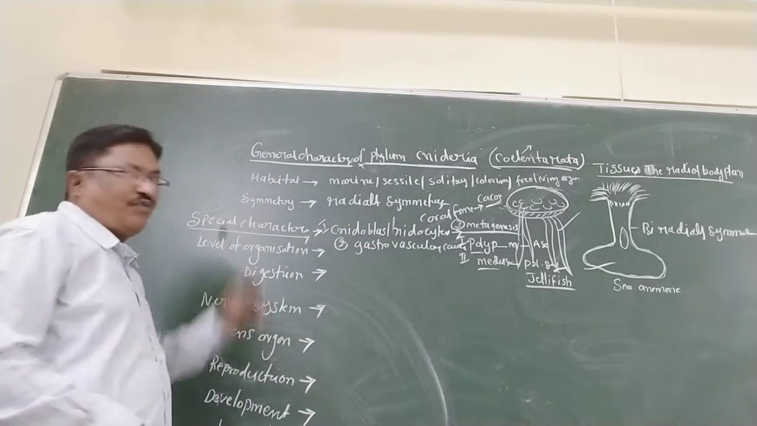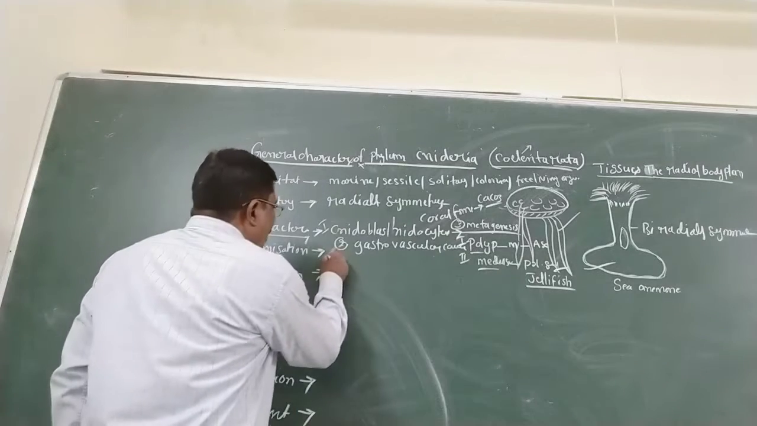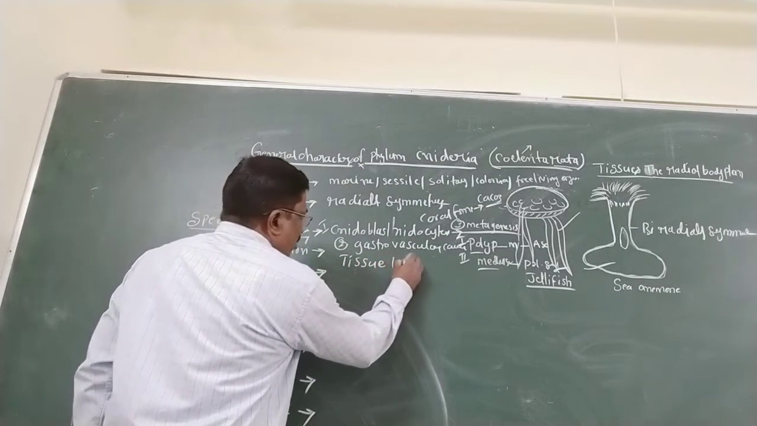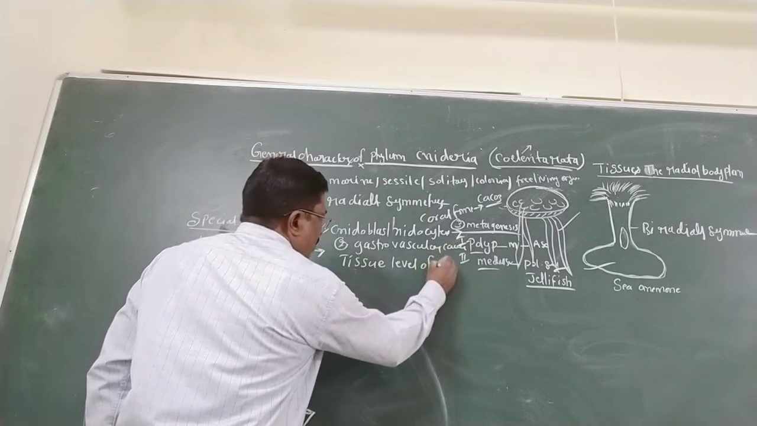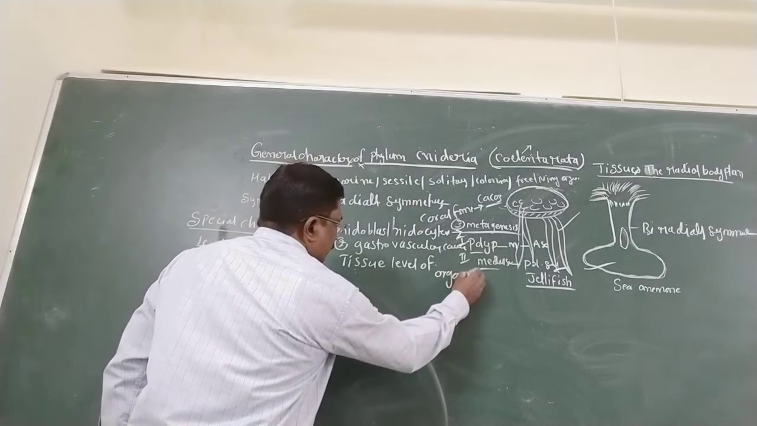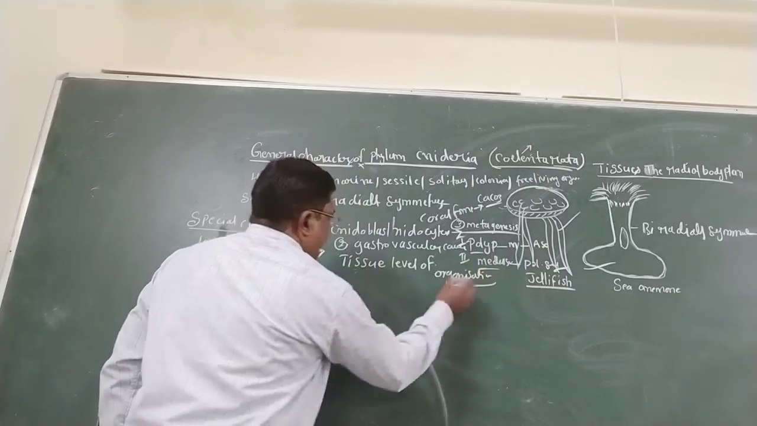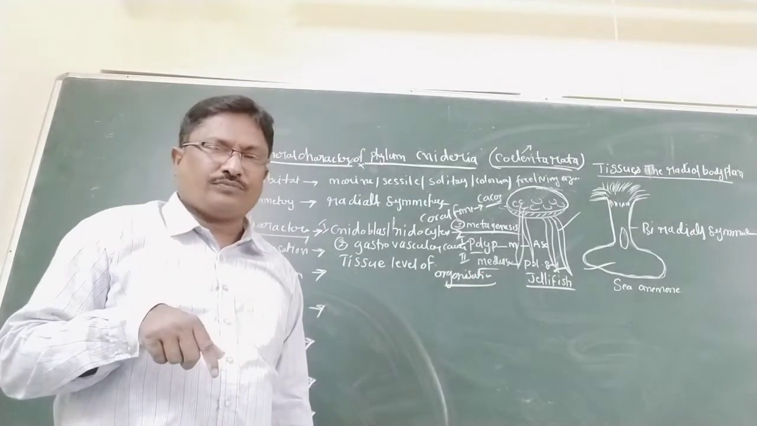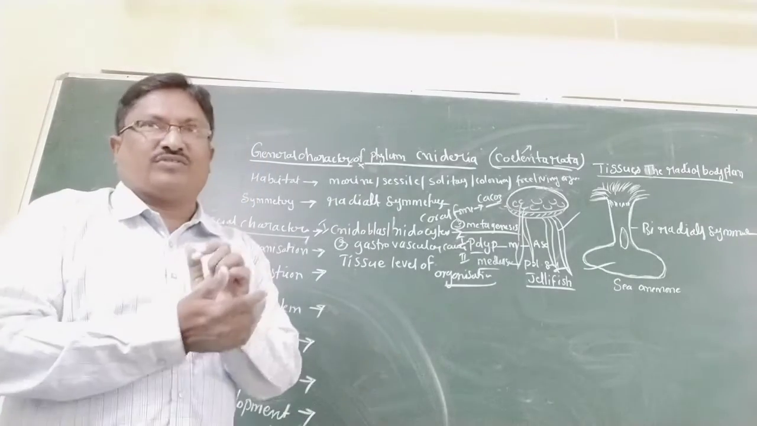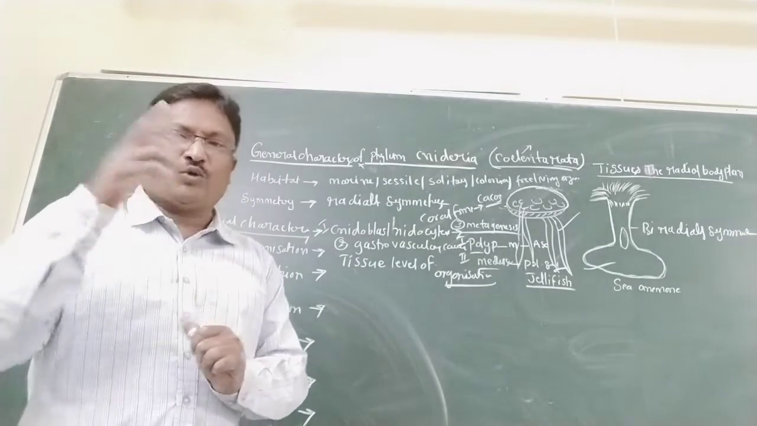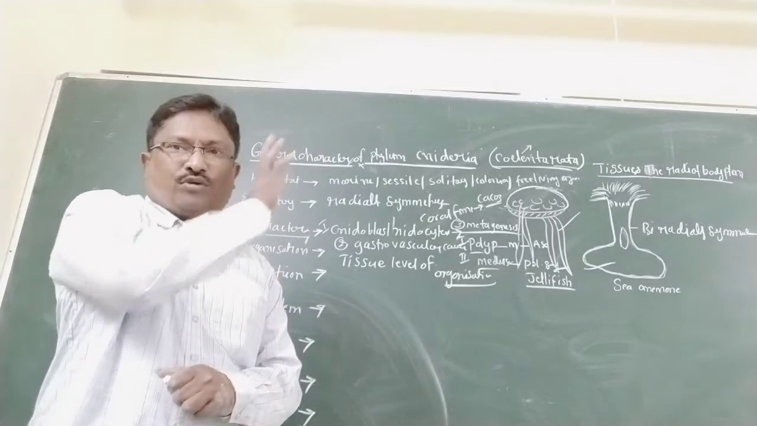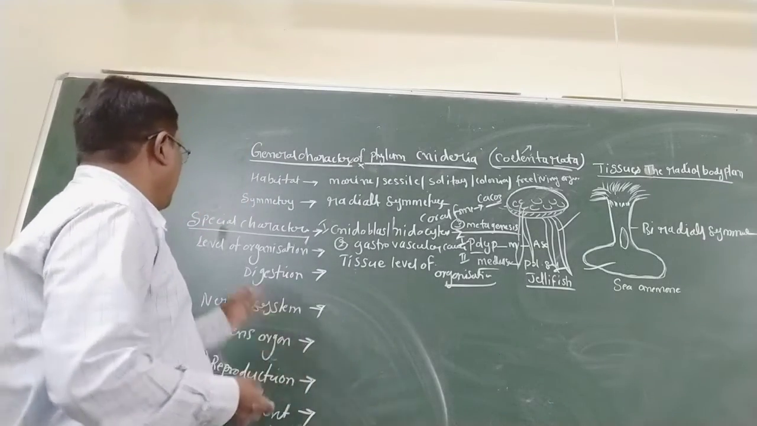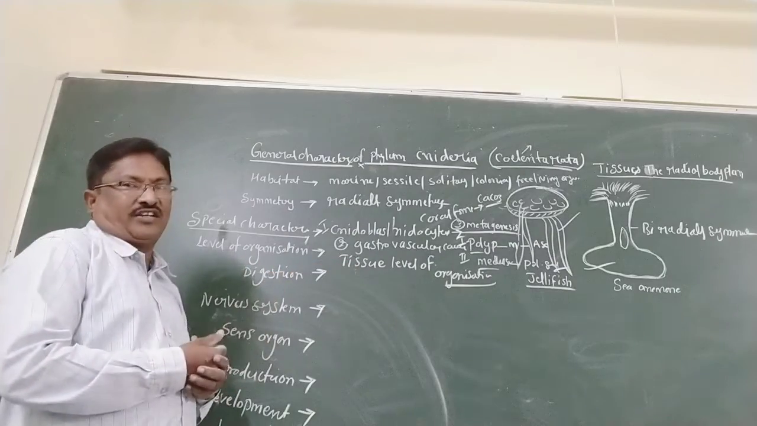Next, level of organization. It is a tissue level of organization. They are diploblastic animals. Their body is made of only two layers, ectoderm and endoderm. That's why it is the tissue level of organization.